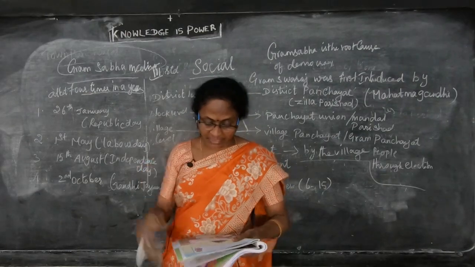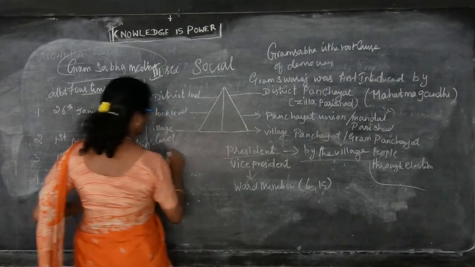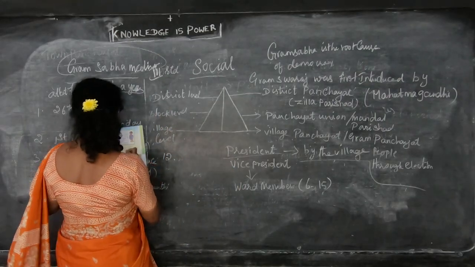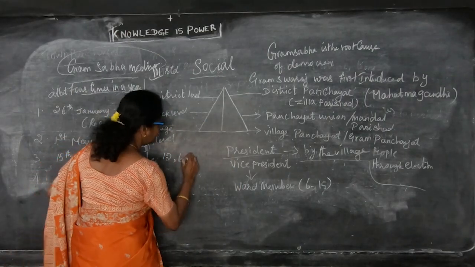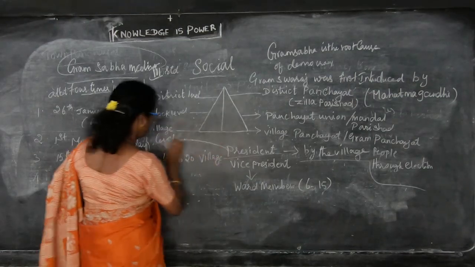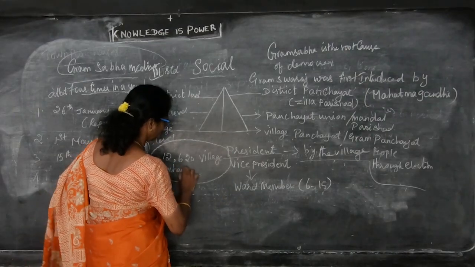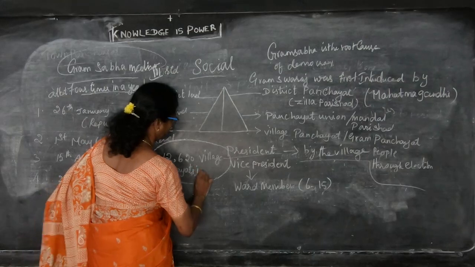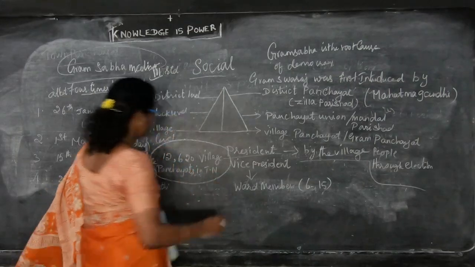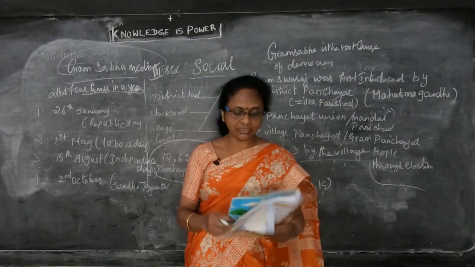And how many village panchayats are there in Tamil Nadu? There are 12,620 village panchayats in Tamil Nadu.